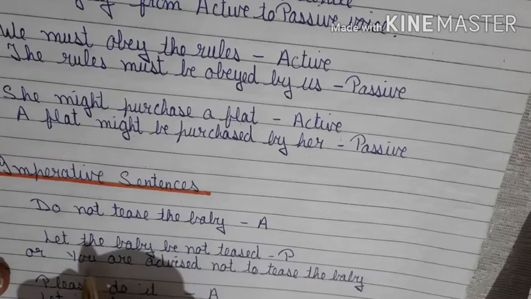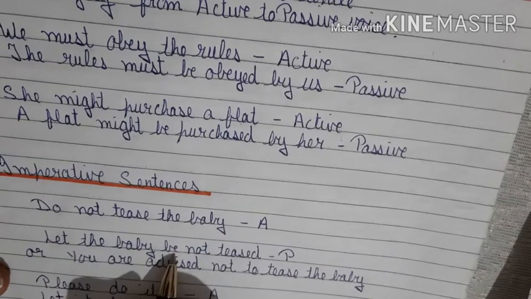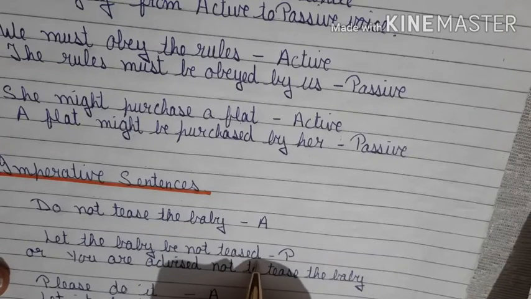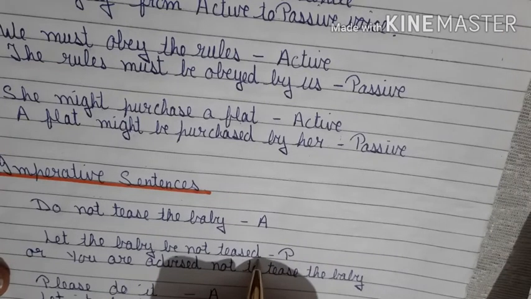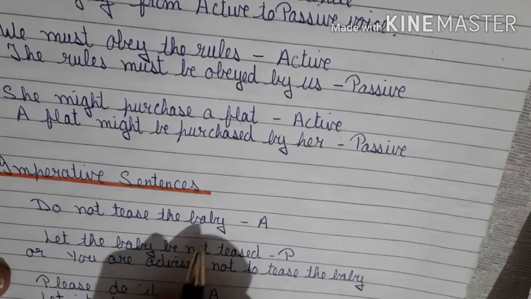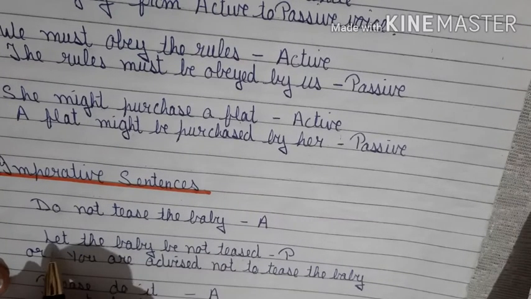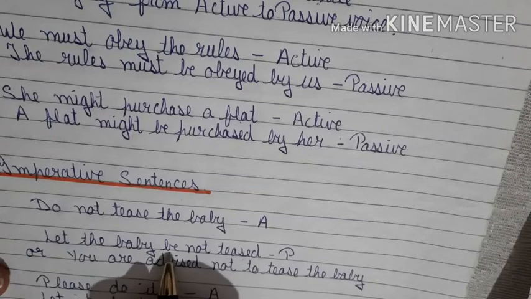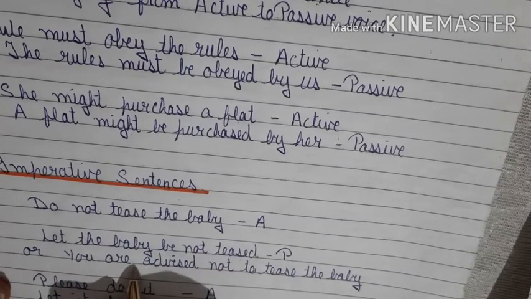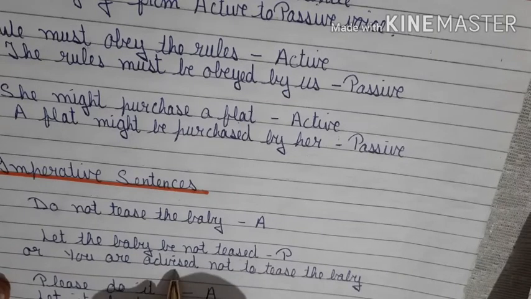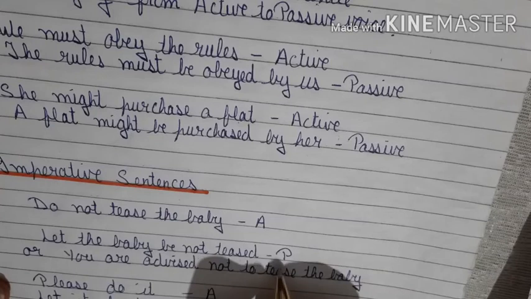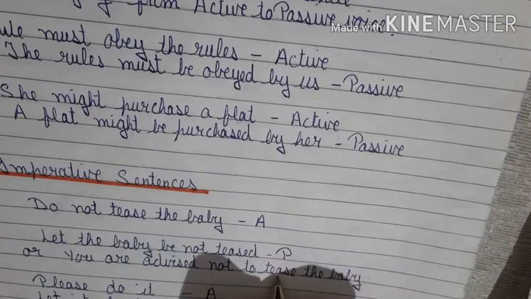Now do not tease the baby. Let the baby be not teased. Why tease? The third form, as we know, in passive voice will be used. Let the baby be not teased. Simple flip is also there. You have started with let and be word has been added. Yes, we can do it in this form also. You are advised not to tease the baby. Both ways we can use.